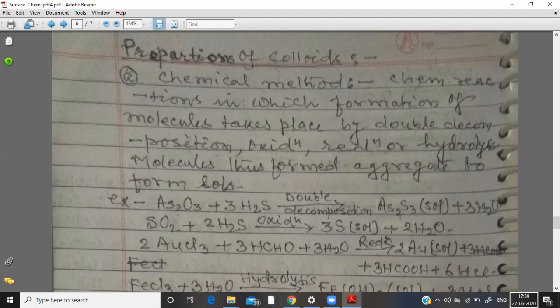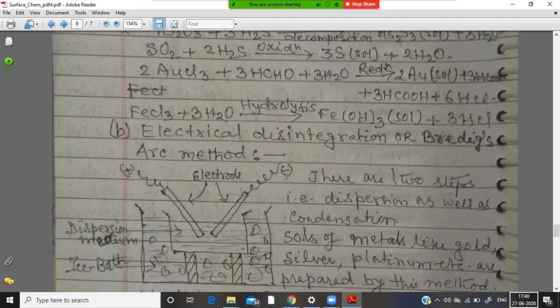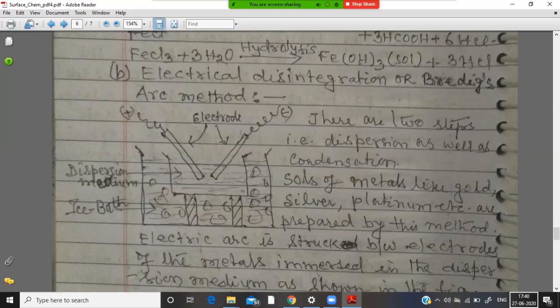Now the second method of preparation is electrical disintegration or Bredig's arc method. In this method, there are two stages, that is dispersion as well as condensation. Sols of metals like gold, silver, platinum, etc. are prepared by this method.